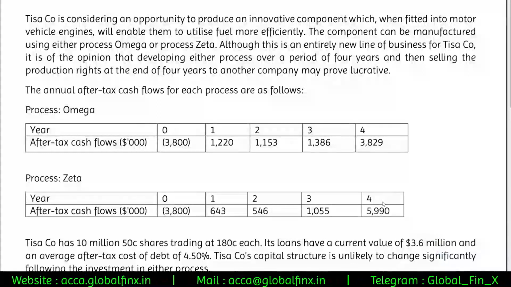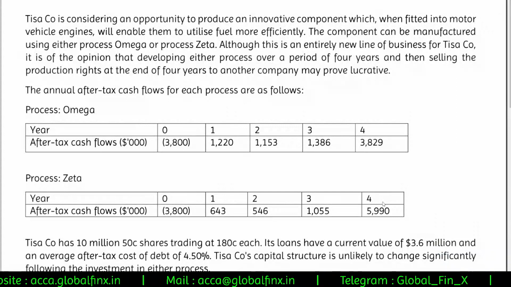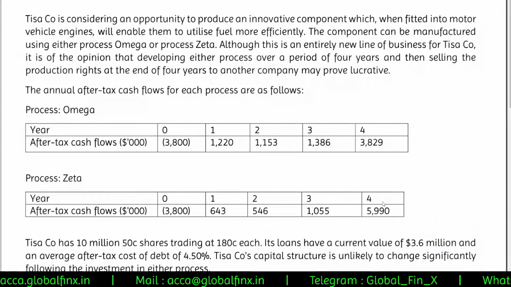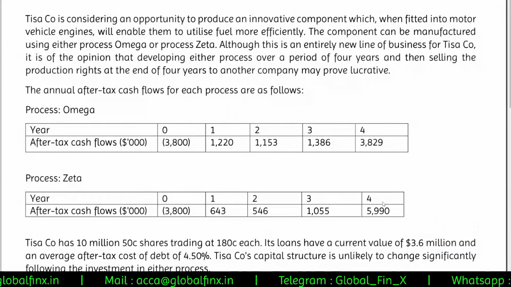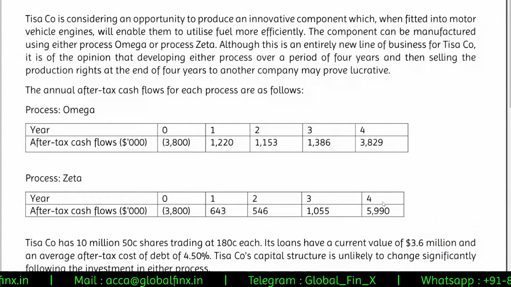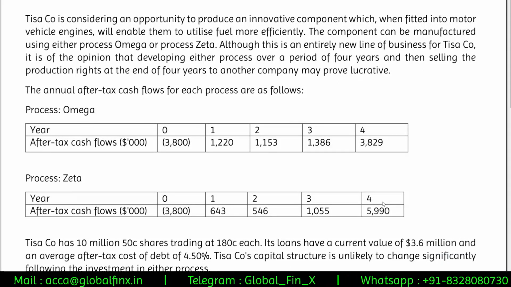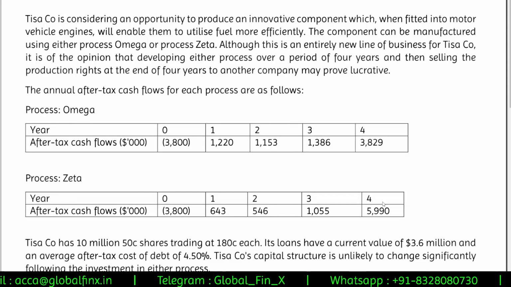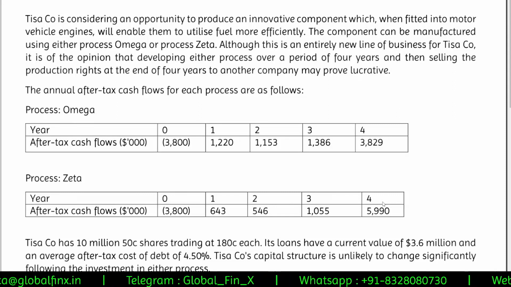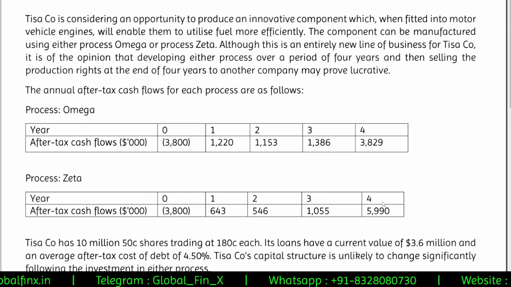Hi guys, in this video we are going to do a question called TISA company, where we'll discuss value at risk and cost of capital and other capital appraisal. This is a very typical capital appraisal question, so this is for 25 marks. So without any further delay, let's go ahead into the question.